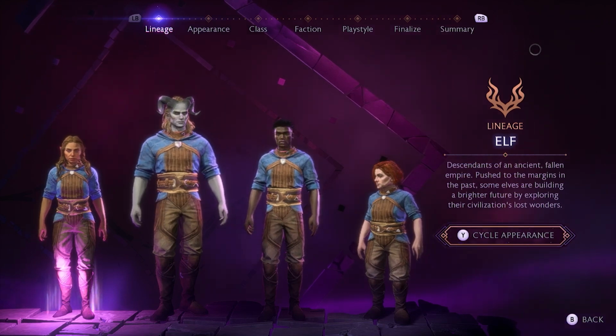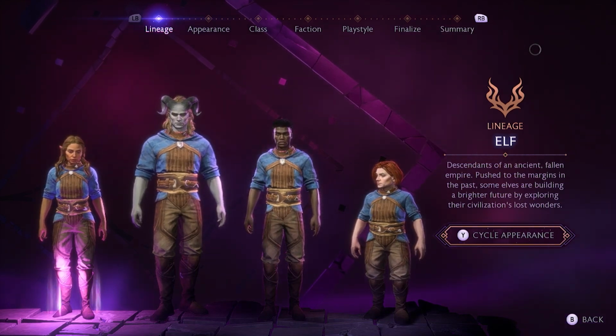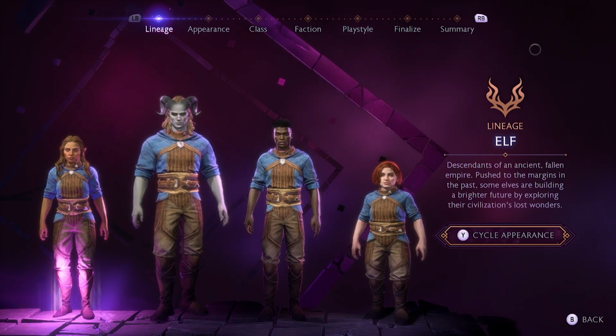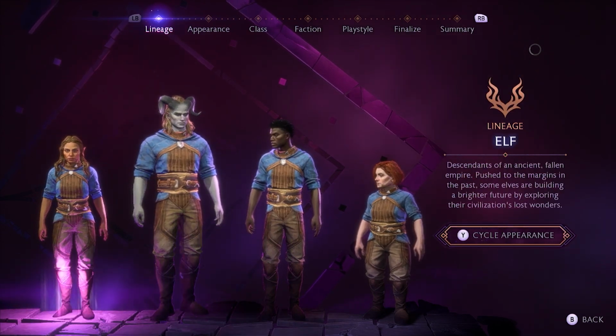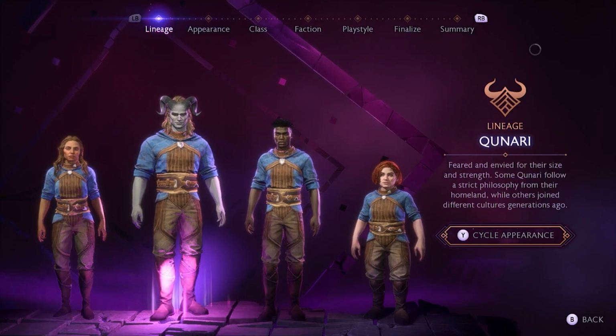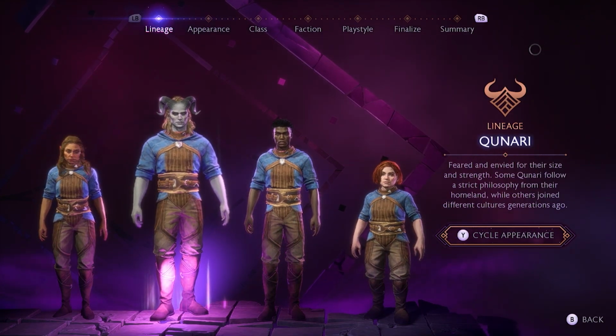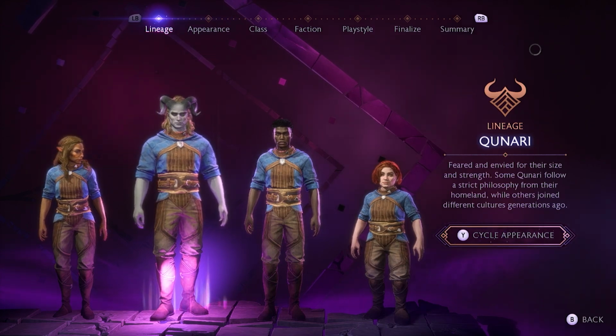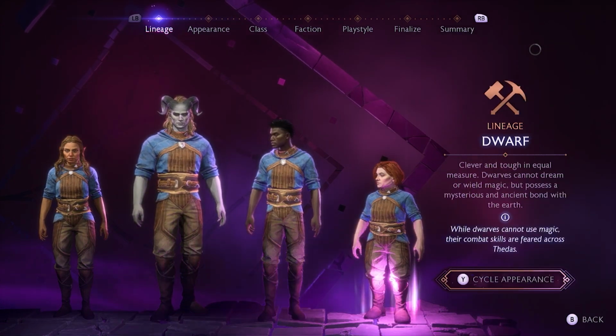So in the new Dragon Age, you have got a lot of customization to do before we even get started. We have got the choice between a few different types of characters. We have obviously got the elf to begin with. We have the Qunari, I hope I'm saying that right. You will learn, I'm butchering this. You have got the human, and then you've got the dwarf.